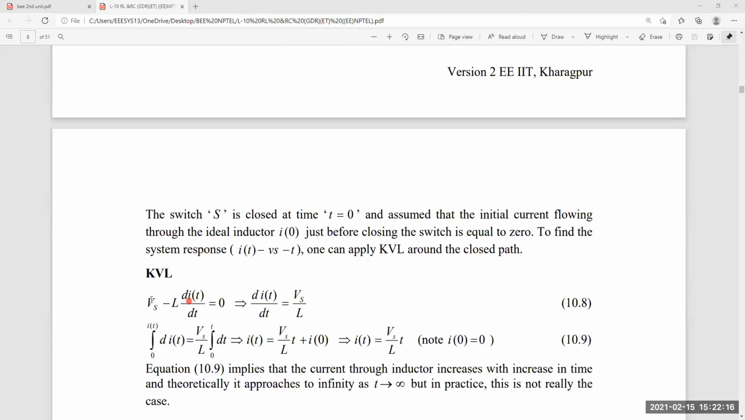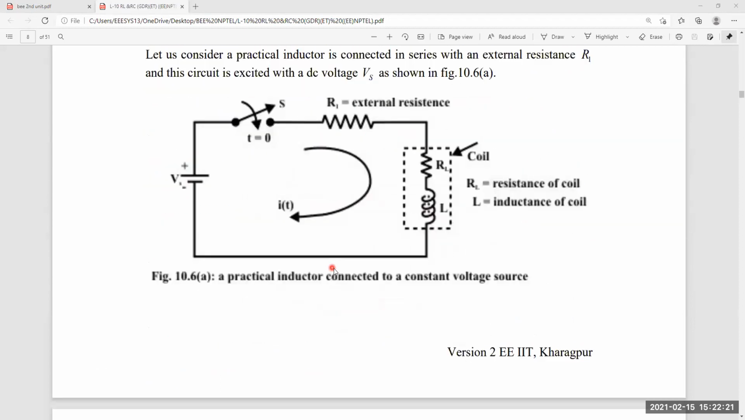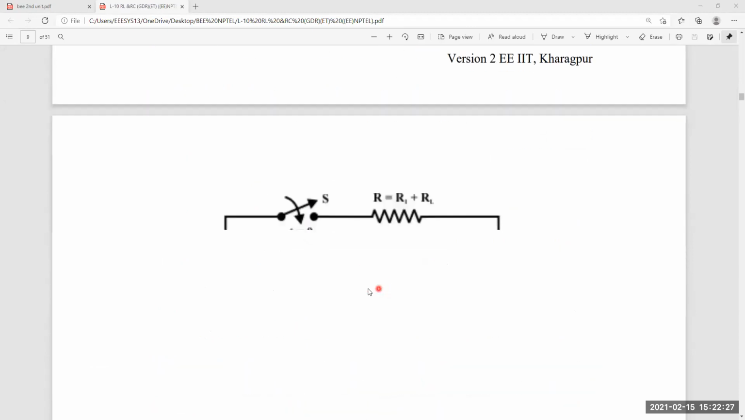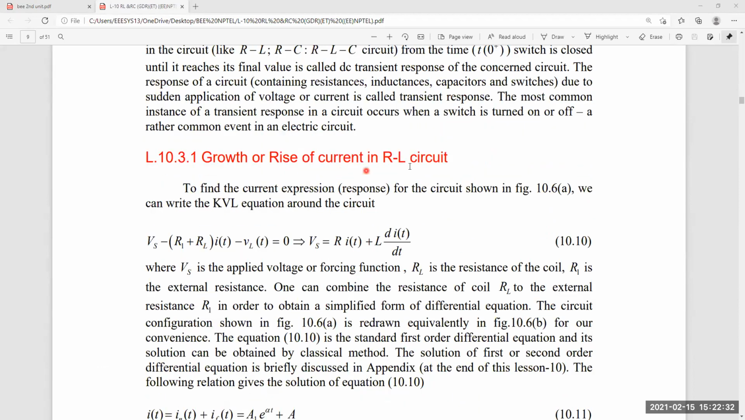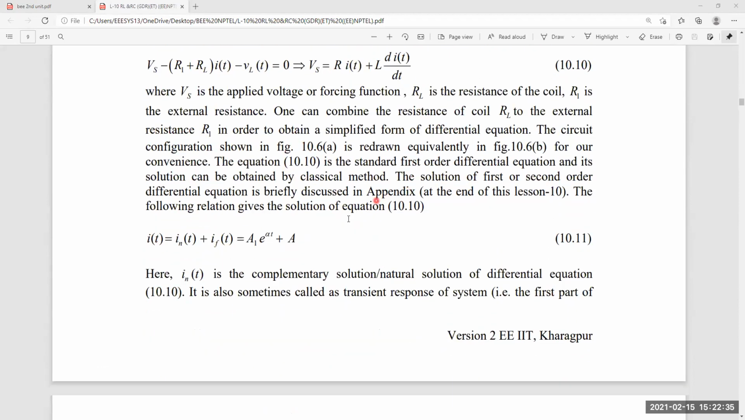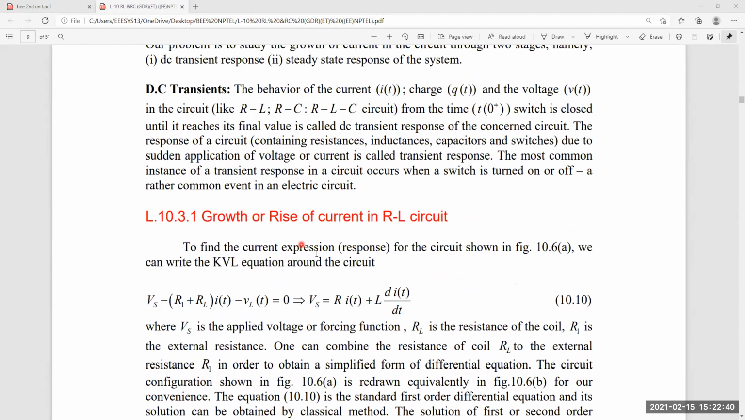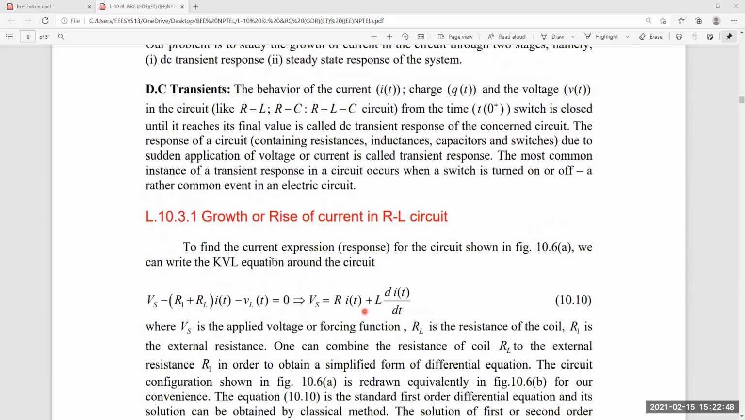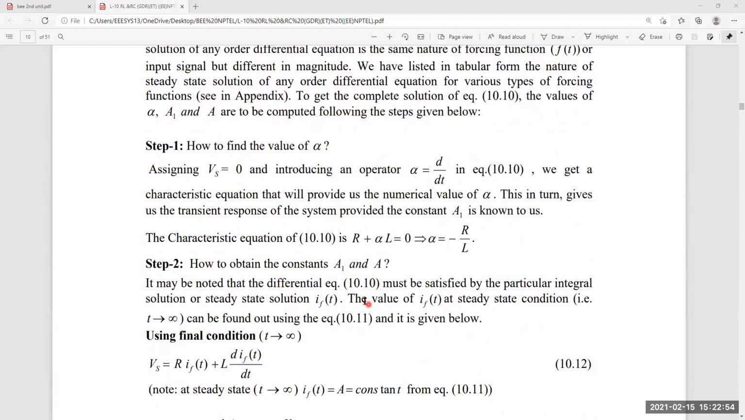So that's why Vs minus L into di by dt is equal to 0. So we will get the equations. Growth or rise of current in the RL circuit. Vs equals R into i plus L into di by dt. So the current is increasing, growth or rise of current. Current is increasing in the series RL circuit. You know well, these are the different types of derivations.